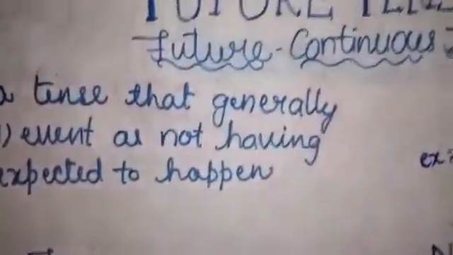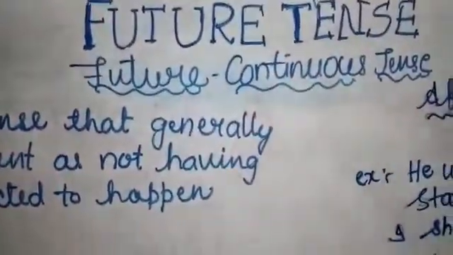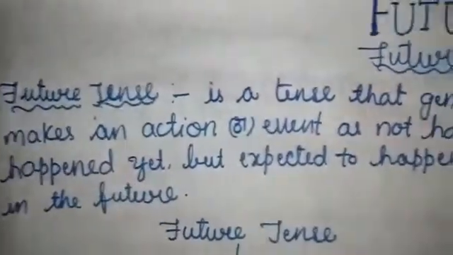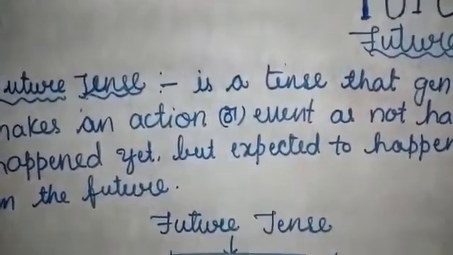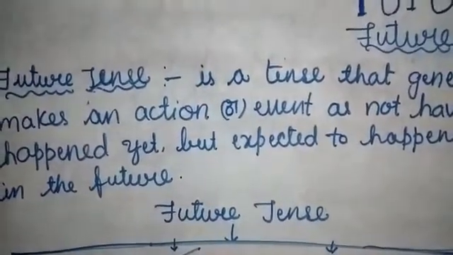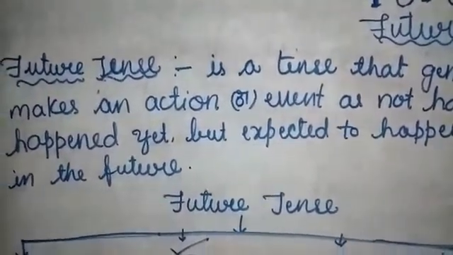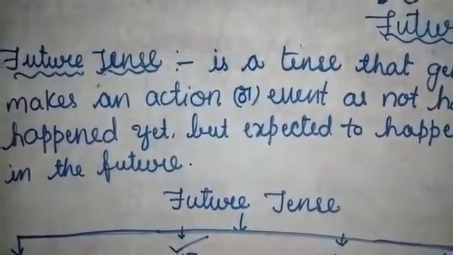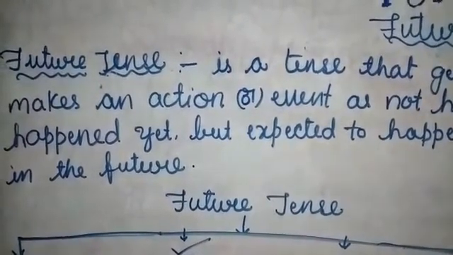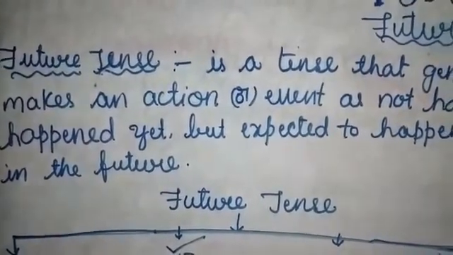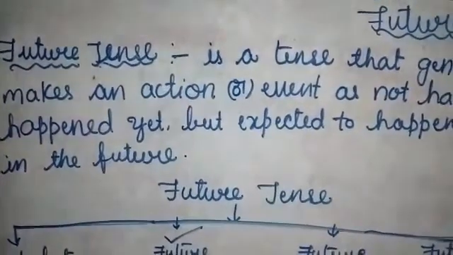Today's class is about future continuous tense in future tense. So first we will learn what is future tense. Future tense is a tense that generally presents an action or event as not having happened yet but expected to happen in the future. Simply we can say that future tense means an action that is expected to happen in the future. That is called future tense.